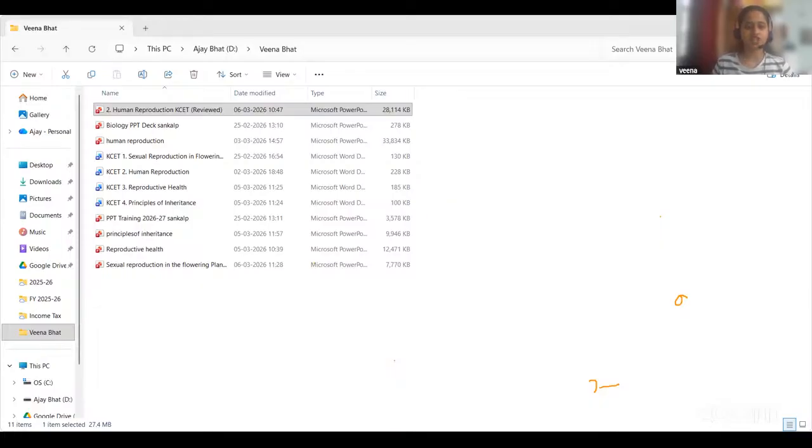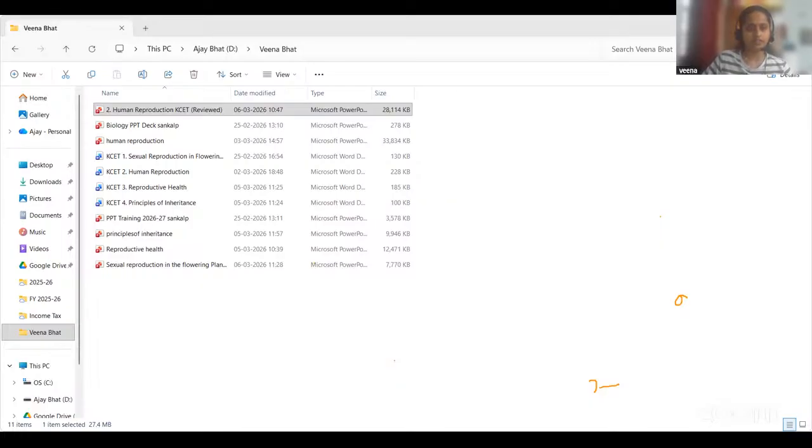Let's solve question 5. Identify the labeled part A in the diagram of a sperm showing head, neck, middle piece and the tail.